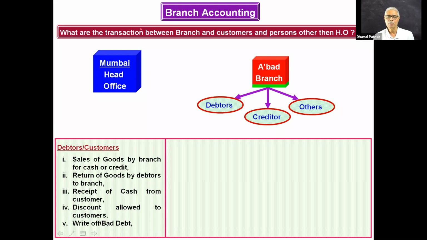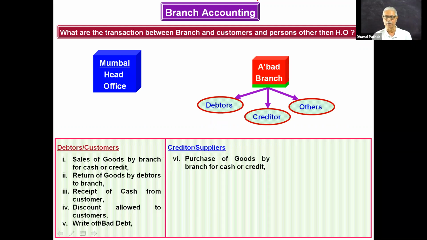If the goods are purchased on credit, see, branch can purchase the goods and sell the goods. Branch can get the goods from HO and sell the goods to the customer. Branch can have the goods from HO, in that some additions are made, and it may be sold to the customer. So, if the goods are purchased by the branch from a supplier, it will not appear in the branch account that we prepare because it's a transaction between branch and the supplier.